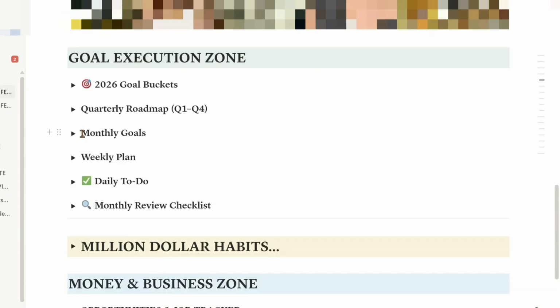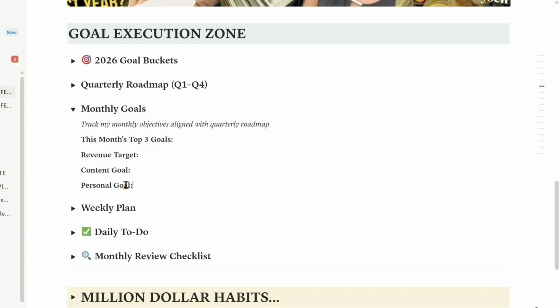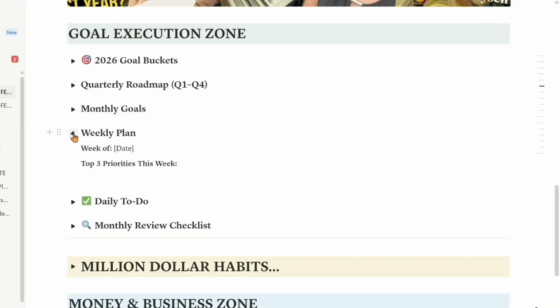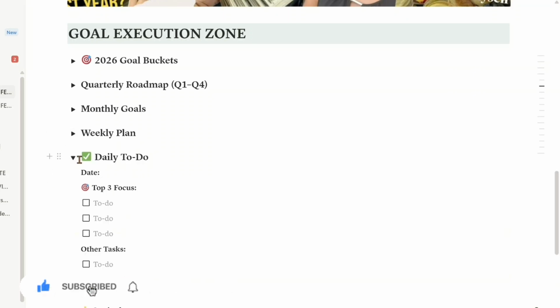After the quarterly goals, the next thing I have here is my monthly goals. Basically, I'm going to track my monthly objectives that align with my quarterly roadmap. So for each month, I will have 3 top goals: my revenue target, my content goal, my personal goal. After my monthly goals, the next thing I have right here is my weekly plan, where I will write down my top 3 priorities for the week. Next up is going to be my daily to-do list.